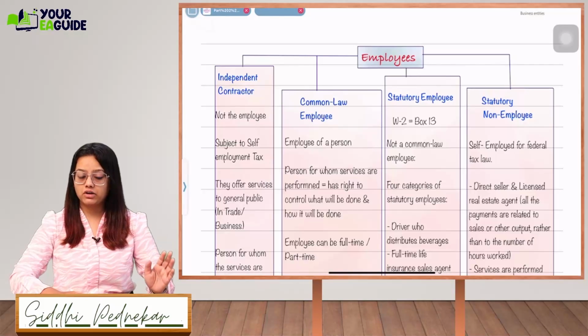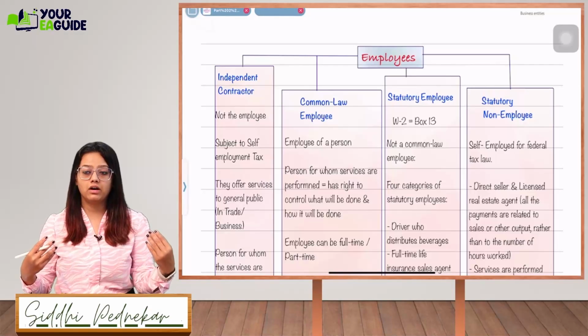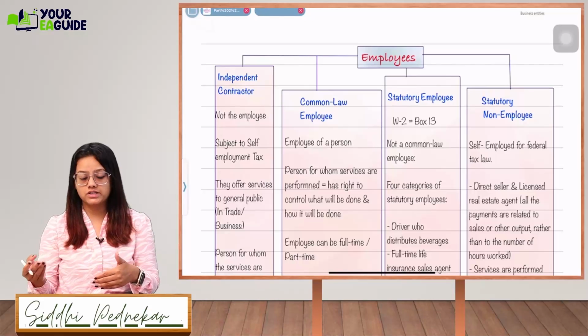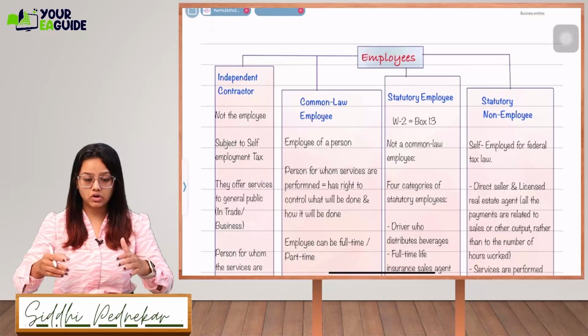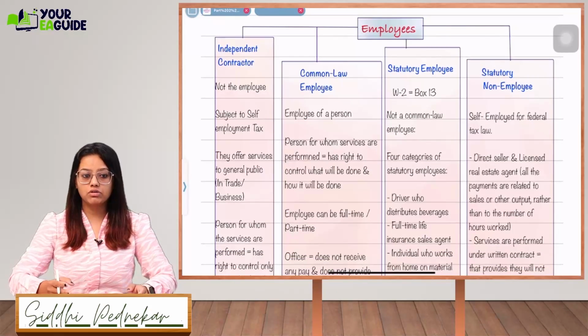First one is independent contractor. They are not an employee. They work for other people also. They provide services to other organizations also, right? So that is called an independent contractor. They are subject to self-employment tax. They are not liable for payroll taxes, but they will go for self-employment taxes.